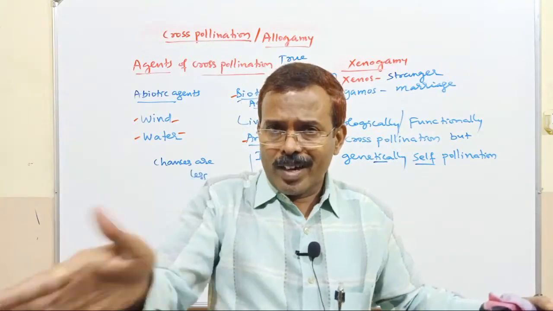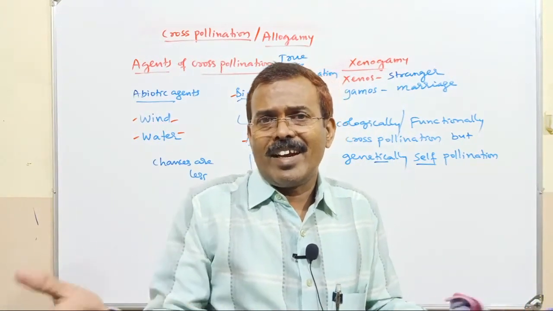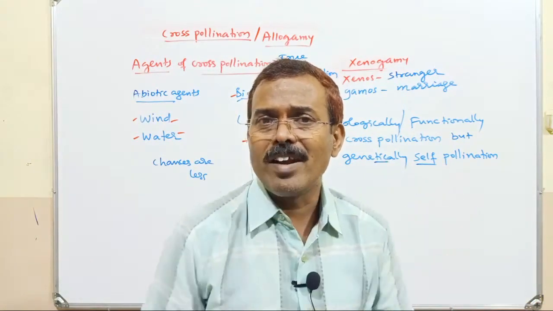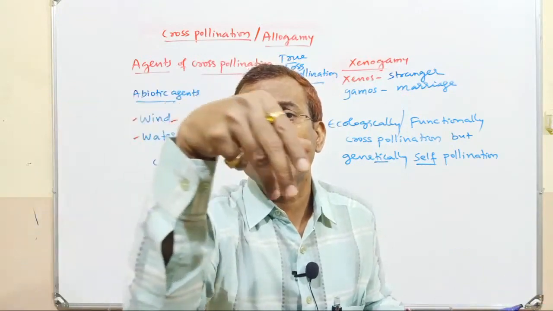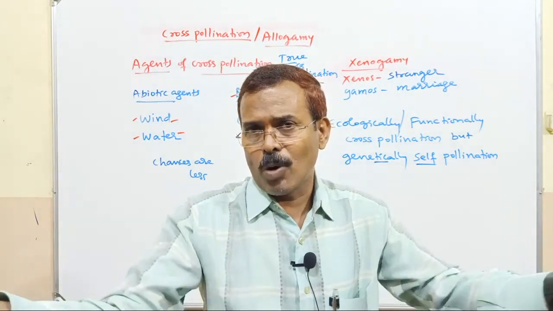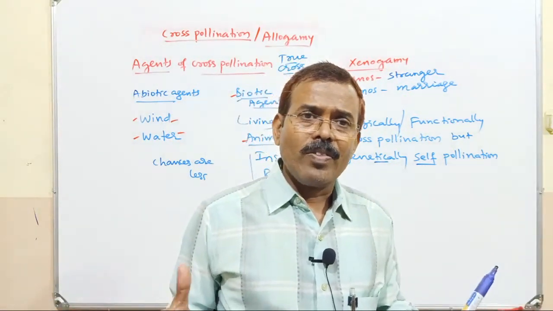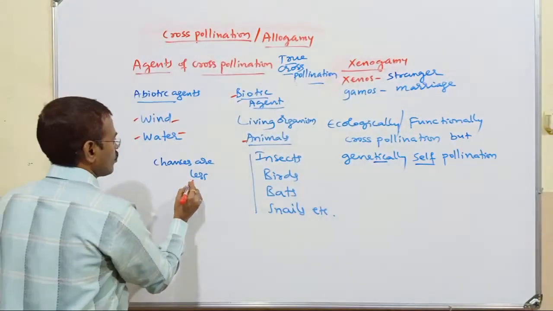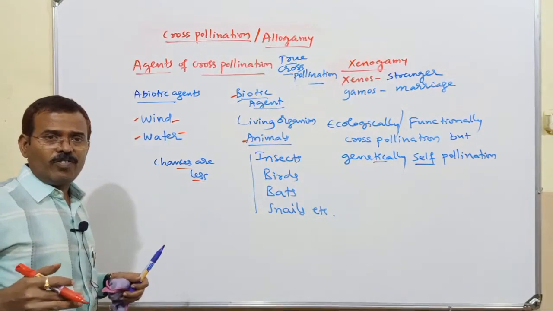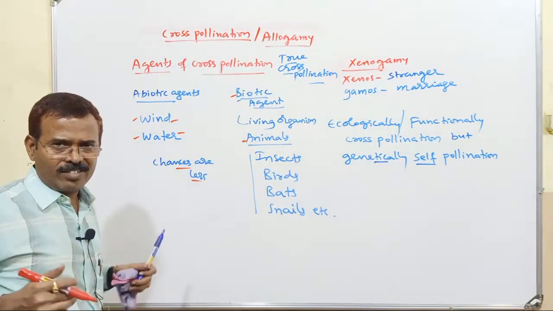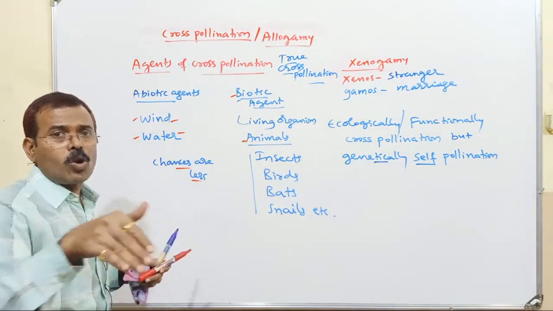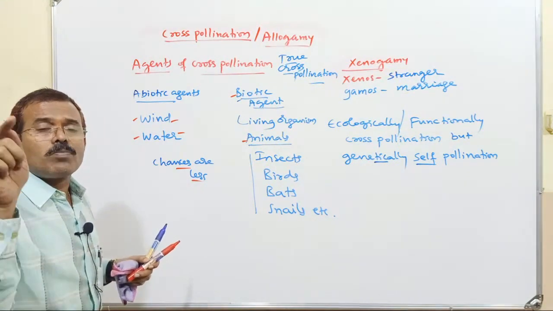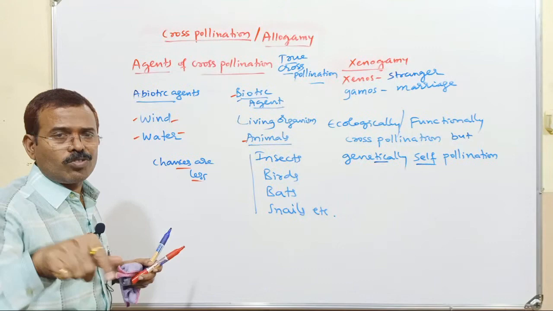If the water current flows in a different direction other than the position of that flower in the plant, then pollen grain may not reach the stigma, will not effect pollination. So the chance of pollination is very less. As wind movement is directionless, water movement is also not always towards the stigma, so the chances of pollination are very less.